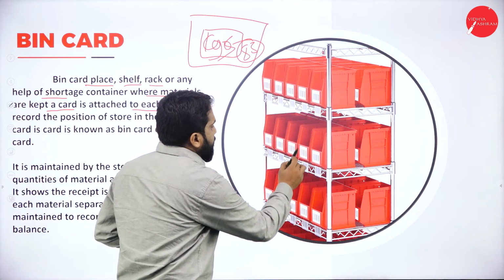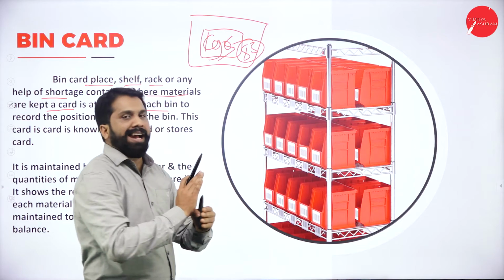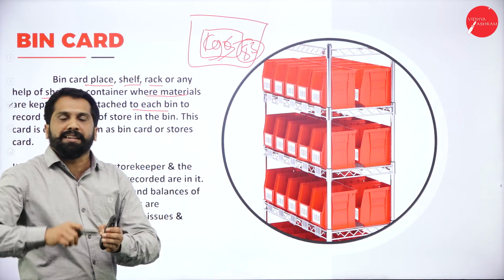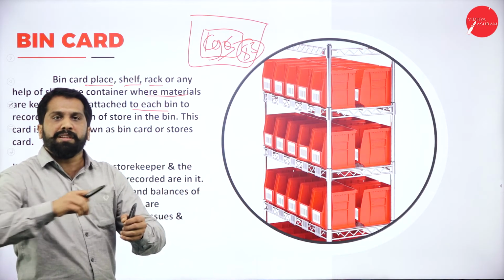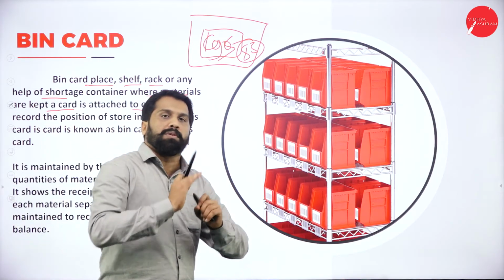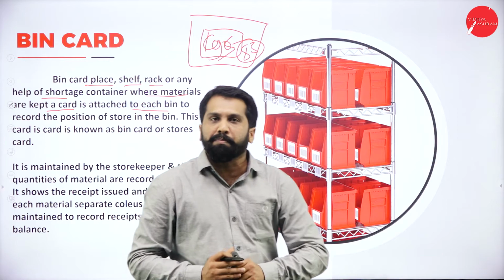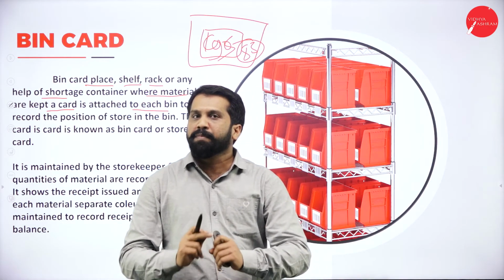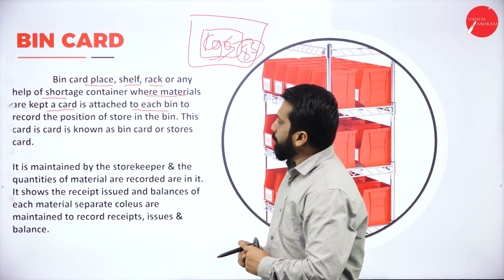every box has a small chit attached. So if anything is reduced or increased, you will tear off that particular chit and attach one more chit so that it will not be misplaced. Clear? Yes, this is all about your bin card.